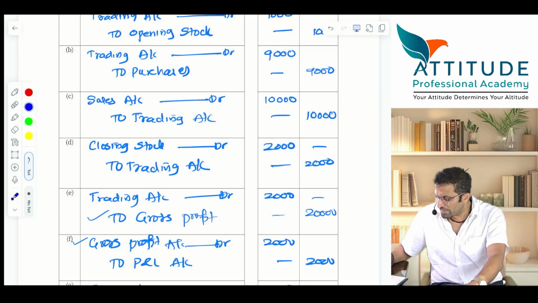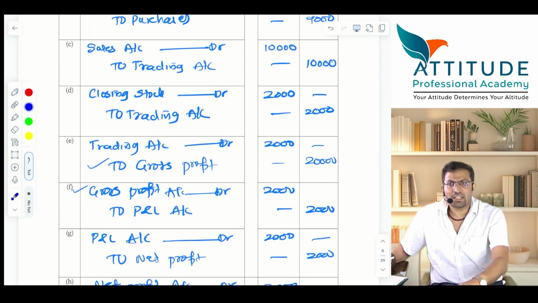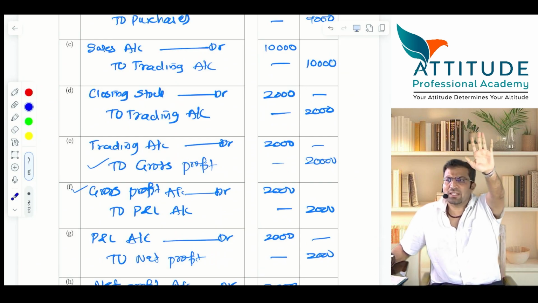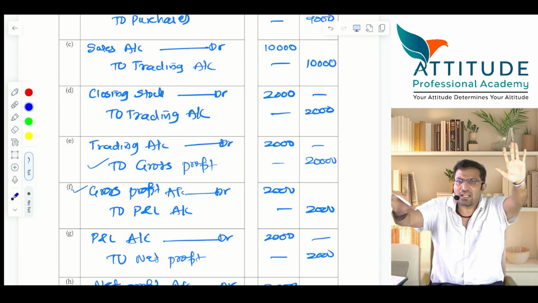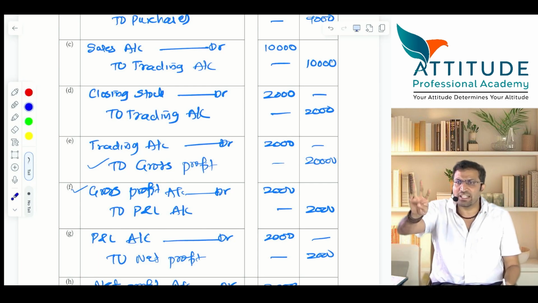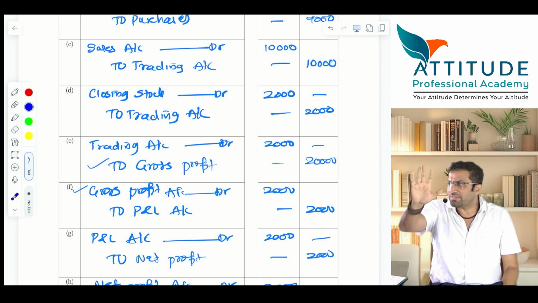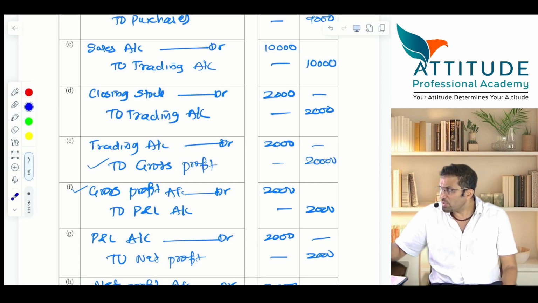Closing stock account debit to trading account. Is that clear? Now, you remember the trial balance? Just check your trial balance. There are 8 accounts. Out of that, 3 are already closed. So how many are left? 5. Plus closing stock, which is a new account. Is that clear? Closing stock is a new account, isn't it?